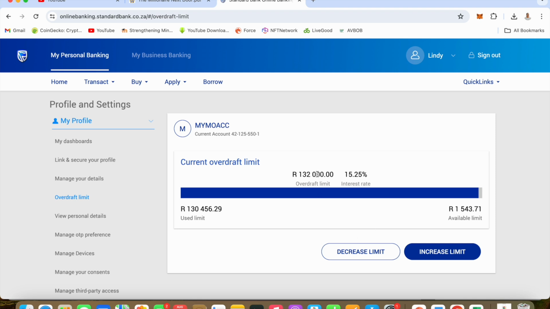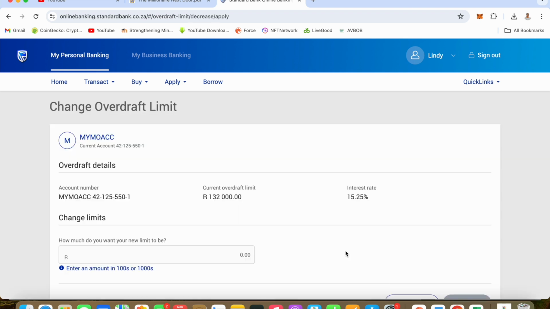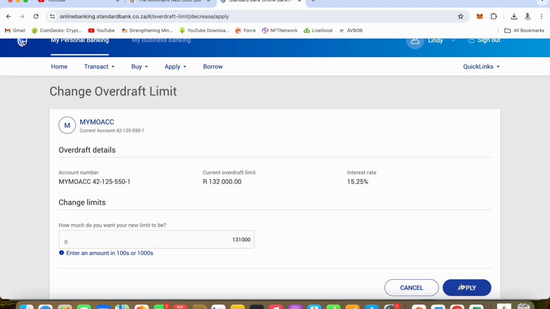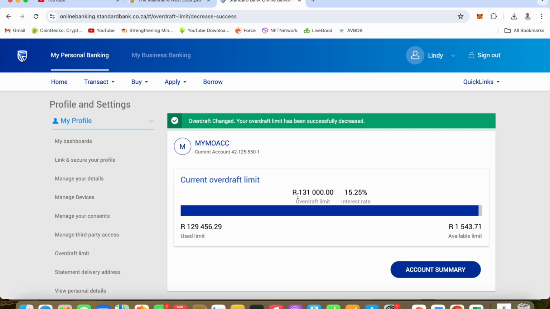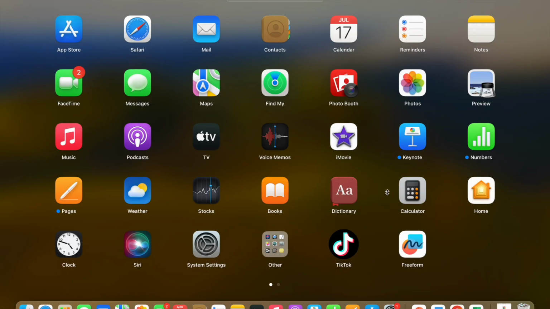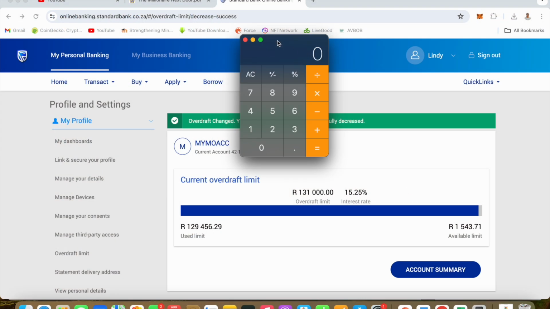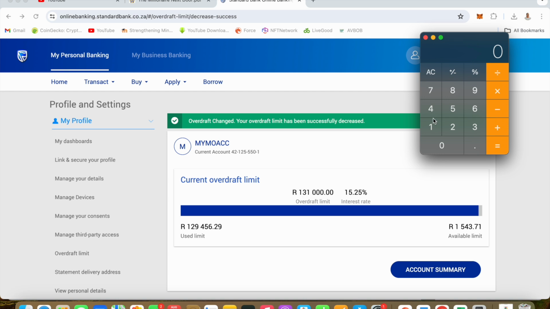So now guys, let's just check. This is the limit, and I am going to reduce it by 1,000, because I've been sitting with this for many years, and it's not like I didn't have money. So I've specified that 1,000. Now I'm sitting on 131. I'm just going to update my spreadsheet with that. And this is also good, because now it means when the interest is charged, it's no longer charged on 132, it's now charged on 131.